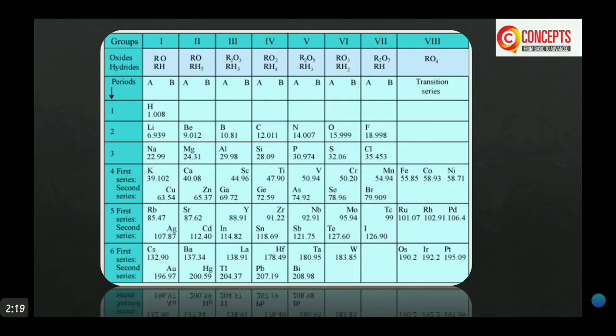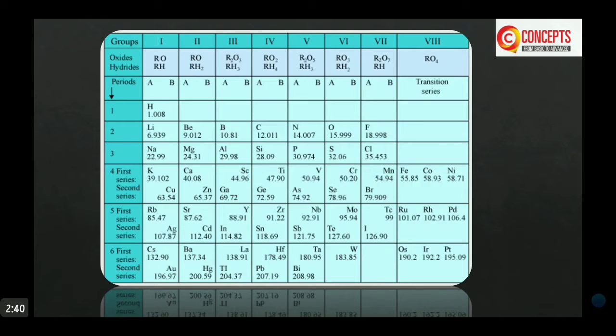While arranging the elements in groups and periods, Mendeleev laid more stress on similar properties and made certain adjustments in their atomic masses.